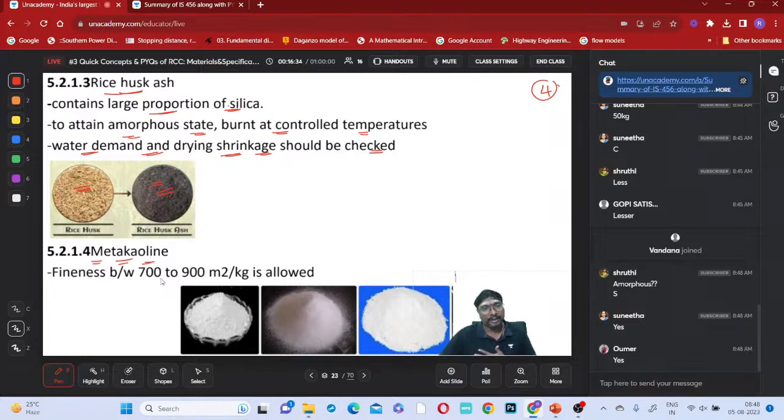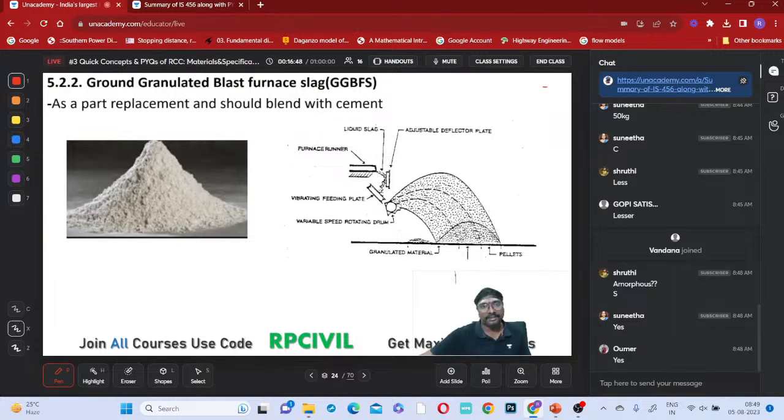Metakaolin, right? So this is the metakaolin you are having. It is having a fineness between 700 to 900 meters square per kg only allowed, okay? Metakaolin with these conditions is only allowed. Now GGBFS, so what is that? Ground granulated blast furnace slag. As a part replacement, it should be blended with the cement. So we can replace 50% and 70% of the cement. Can we use it completely instead of cement? No, no, just as a part replacement only.